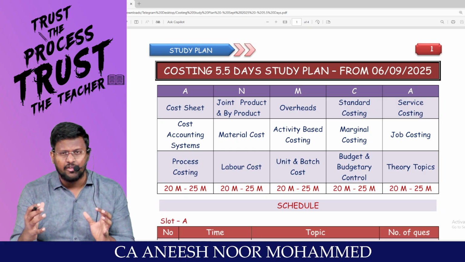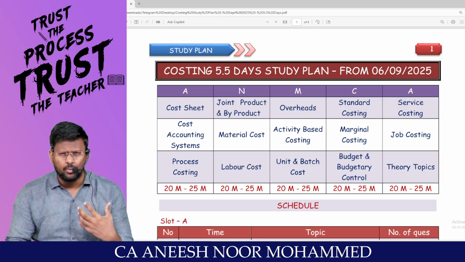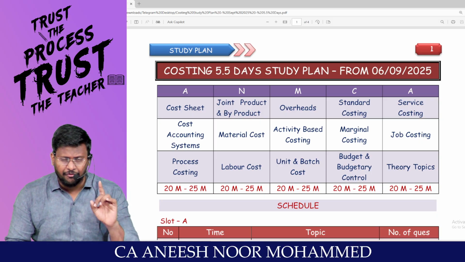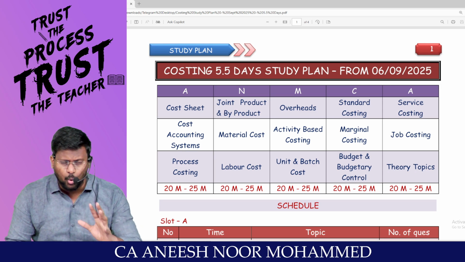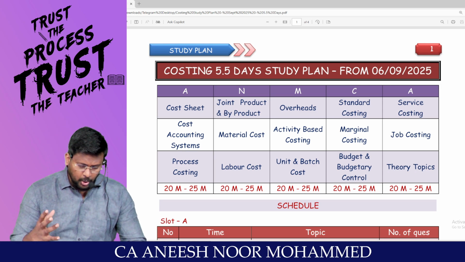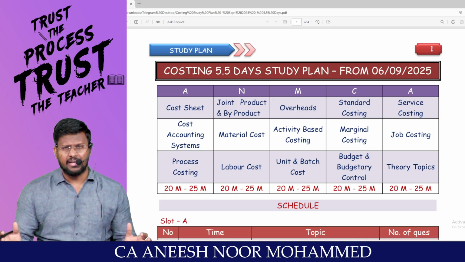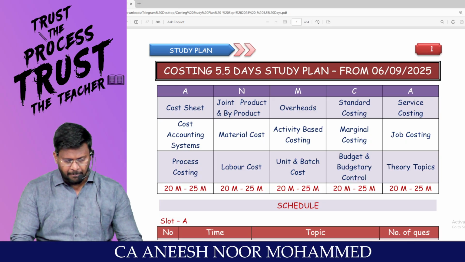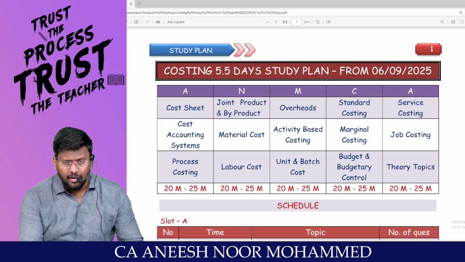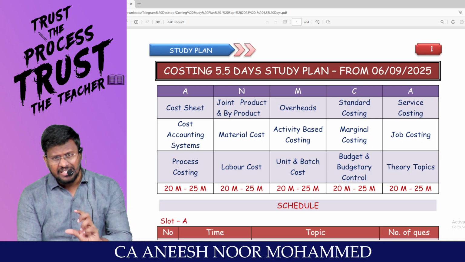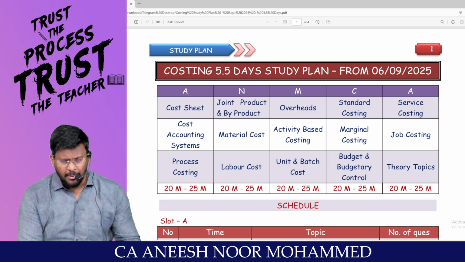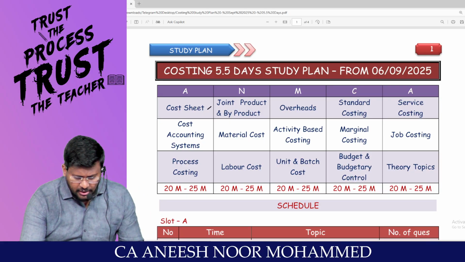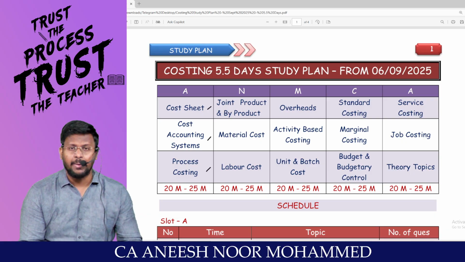So exactly 5.5 days. You know G2 costing, the first paper, sets the tone for the entire group. First, in ANM classes, we classify the entire subject into 5 parts: Part A, Part N, Part M, Part C and Part A. We have broken it up. Part A is cost sheet, cost accounting system and process costing.